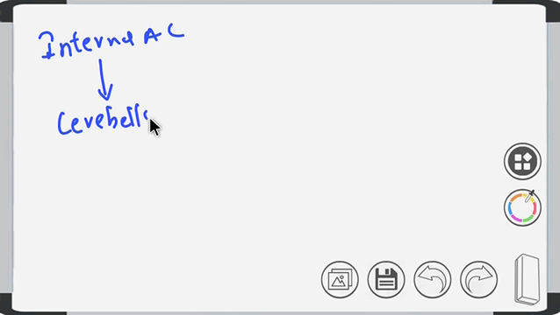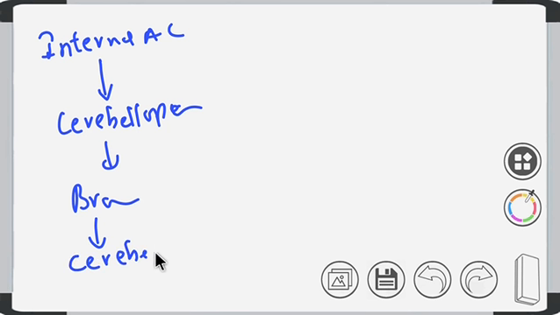First there will be a tumor in the internal auditory canal. Then if the size increases, there will be involvement of the cerebellopontine angle. Then the brainstem, then the cerebellum, then increased intracranial pressure.